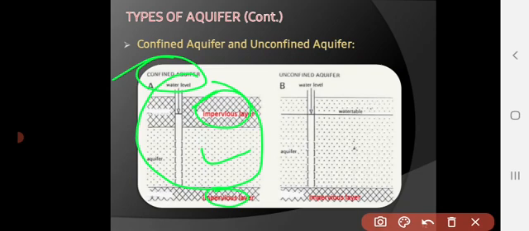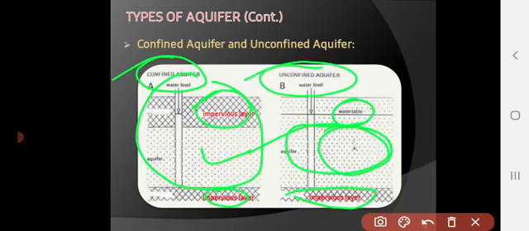And if a geological formation has a bottom impermeable layer and the top surface is the water table, then the water available in between, or that portion of the geological formation, is known as an unconfined aquifer.